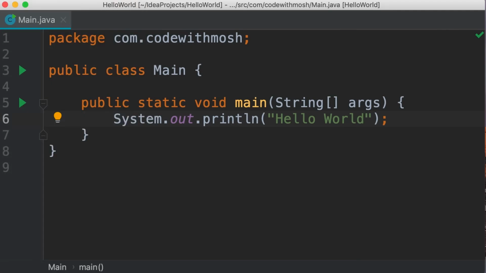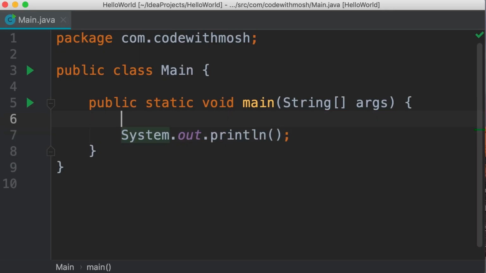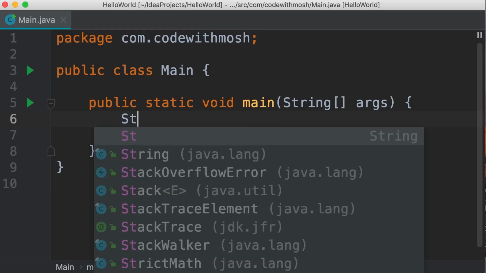In this tutorial, we're going to look at strings in Java. So earlier in the course, we printed the hello world message on the terminal. This hello world that we have here is a string, or more accurately, it's a string literal. That means a string value. Now let's extract this from here and store it in a string variable. So cut. Just before this line, we type string.